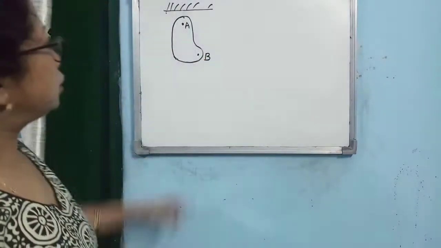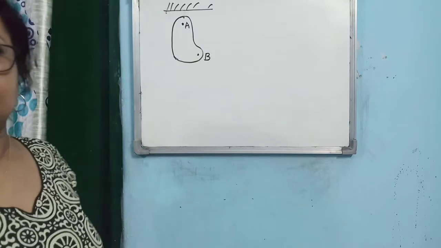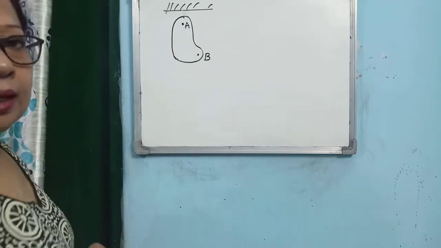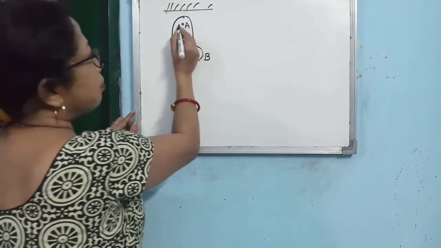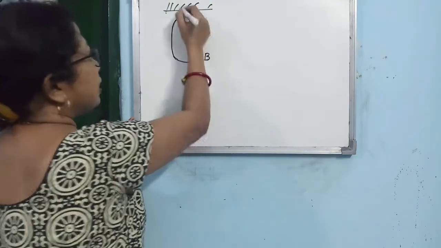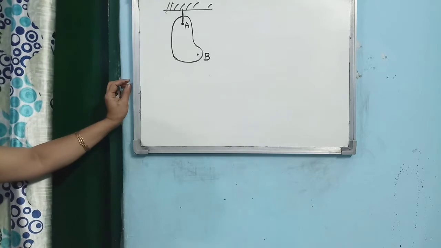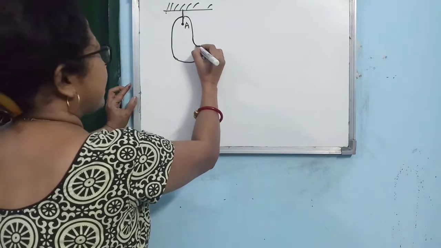First step to perform the experiment, mark 2 points on the body of the irregular shaped object. Second step, tie the body at the one marked point and suspend it vertically. Then the body will be suspended like this.